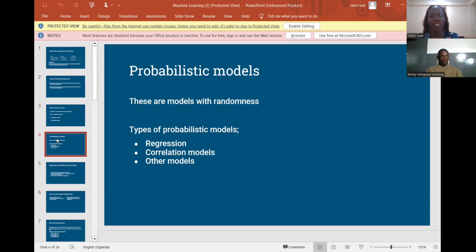The probabilistic model has three types. It has regression, correlation, and other models. Regression models are used to present the relationship between the dependent variable and an explanatory variable. And we have the correlation model. I'm going to just give a real-life example of the correlation model. Like in finance, assessing the correlation between the stock market index and the interest rate. For example, if stock prices rise as interest rates fall, they exhibit a negative correlation.